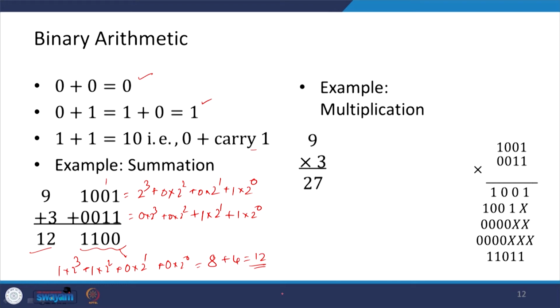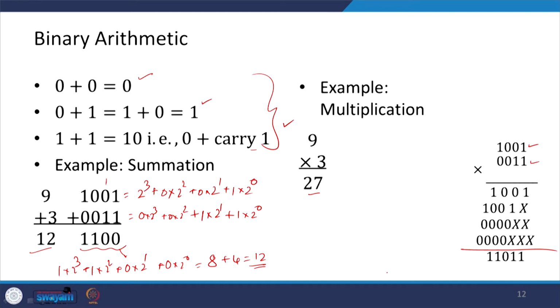Likewise, we can also have the binary multiplication. So, for example, 9 into 3 is 27. So, this way 9 is your 1001 and 3 is 0011, and likewise as we do the normal multiplication we can form the table, okay, and then do the summation using these three basic principles, and we can get the required number.